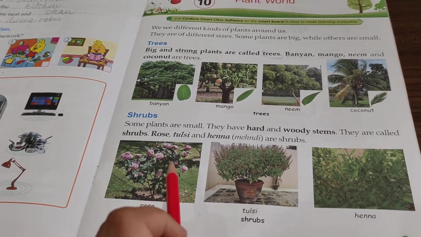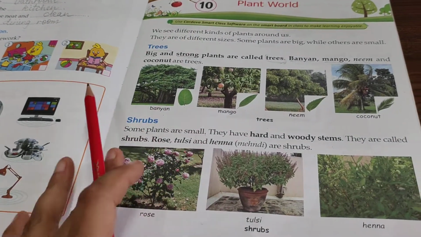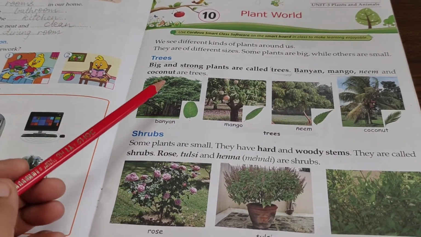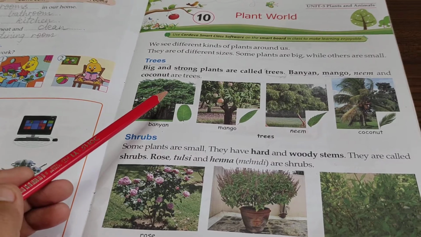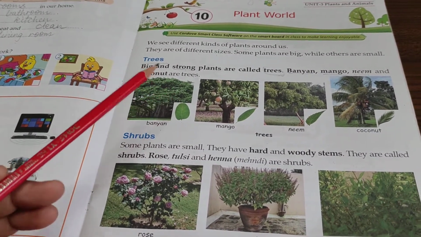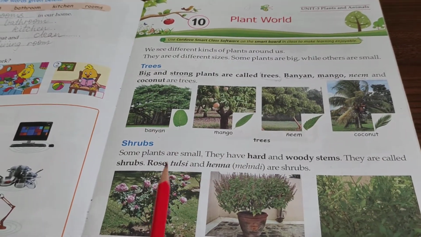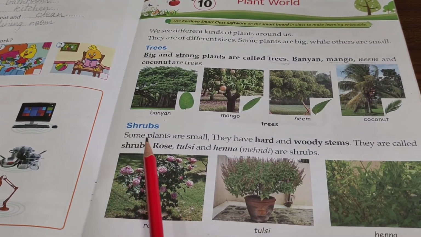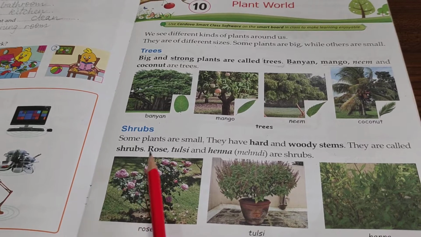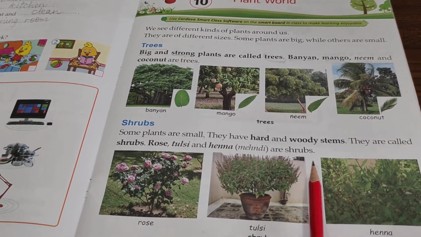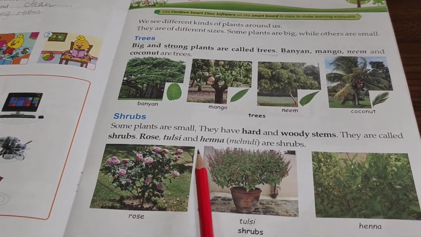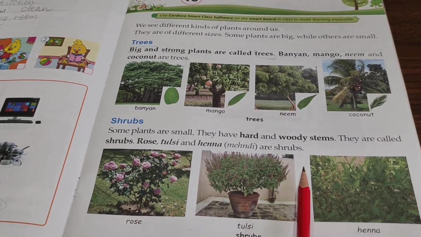So this is all we are going to study today, and that is all, children. We have studied about trees today. That very strong and big plants are called trees. Examples are banyan tree, mango, neem and coconut tree. And then we have studied about shrubs. What are shrubs? They are small plants which have hard and woody stems, and the examples are rose, tulsi and henna. So these are examples of shrubs.